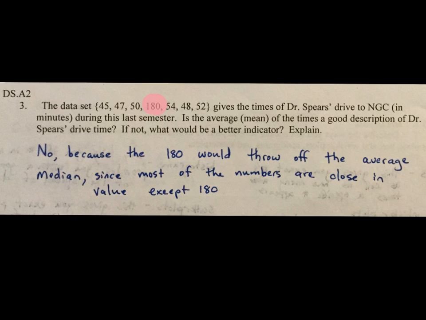That definitely happened. So the mean would not be a good way to say, well, what's the time of my drive? So another way of looking at this set of data would be the median. Since most of the numbers are close in value except for 180, if you put them in order, that middle number would be able to give a better indicator. If I had multiple data points out there, a mode would also be a better choice than mean because, again, you're looking at what's occurring the most.